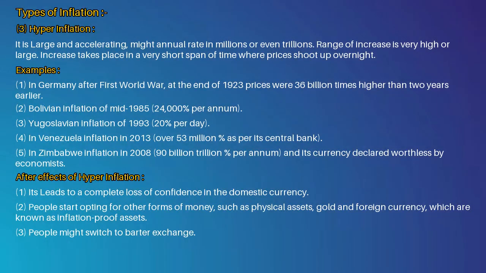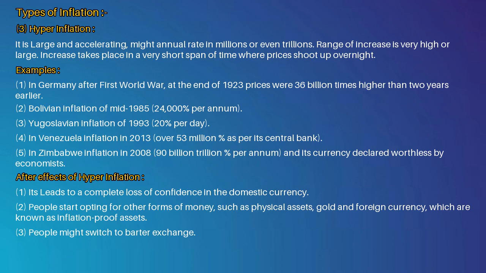Next type of inflation is hyperinflation. 3. Hyperinflation. It is large and accelerating, might have an annual rate in millions or even trillions. Range of increase is very high or large. Increase takes place in a very short span of time where prices shoot up overnight. Let's go through a few examples.